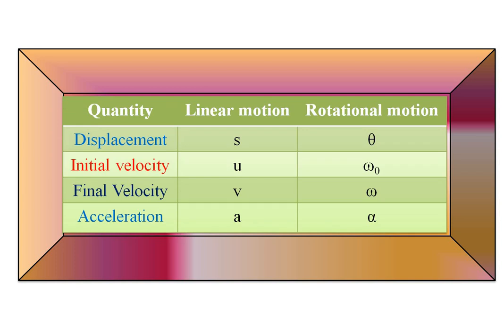While writing the kinematical equations, we must clearly know what notations are used in linear motion and rotational motion. First, in linear motion, displacement is denoted by small s. In rotational motion, it is theta. Initial velocity is small u in linear motion, while in rotational motion it is omega 0. Final velocity is v in linear motion, and omega in rotational motion. And acceleration in linear motion is represented by small a, while in rotational motion it is alpha. Remember these notations.